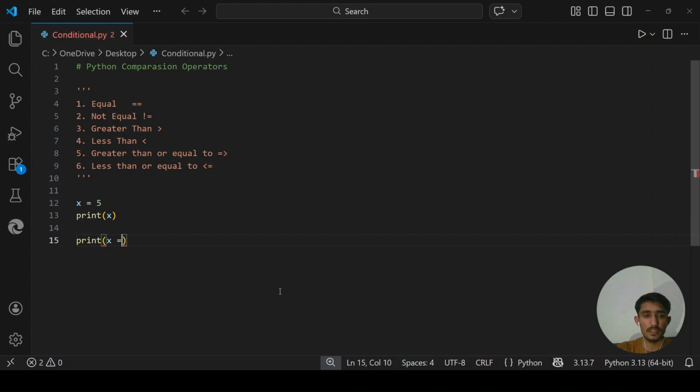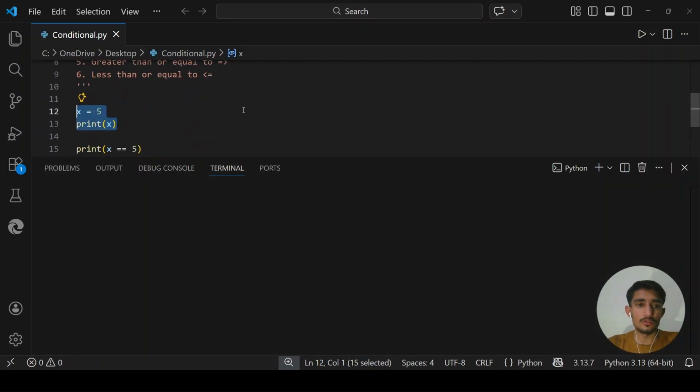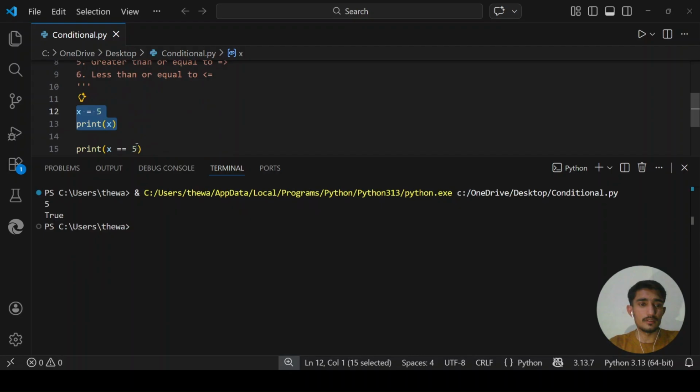I'm asking, is x equal to 5? So this one prints out the value. This will give us two boolean expressions. There are two boolean expressions, one is true and another one is false. So this one says true because we know that x's value is 5. This asks Python whether x's value is 5 or not. This one says yes, it is 5, so it prints out true.